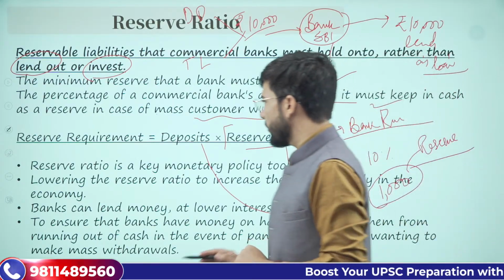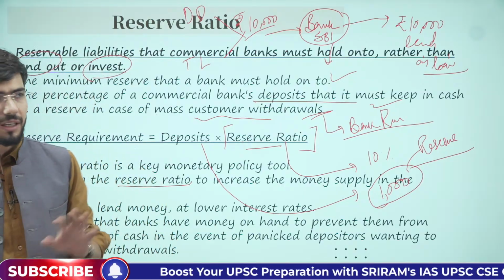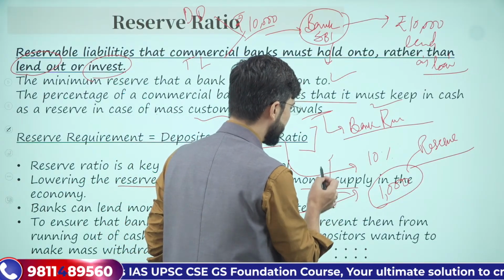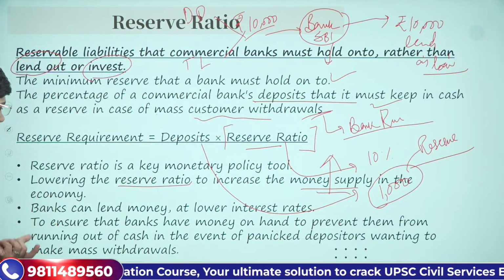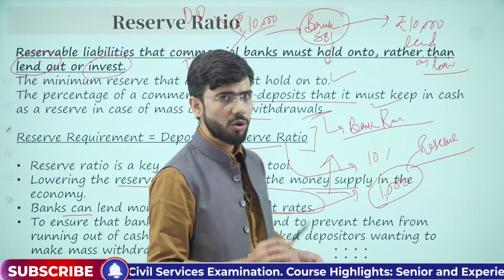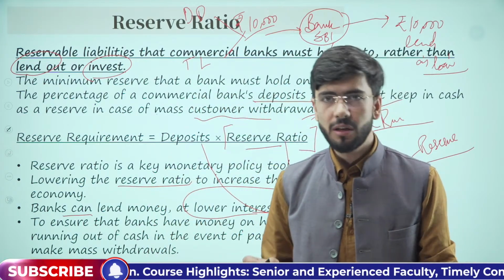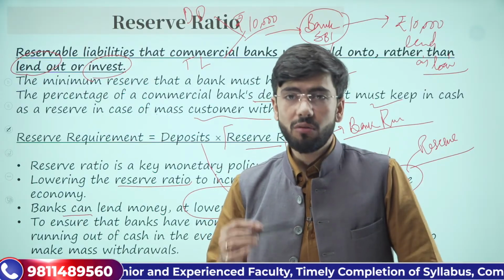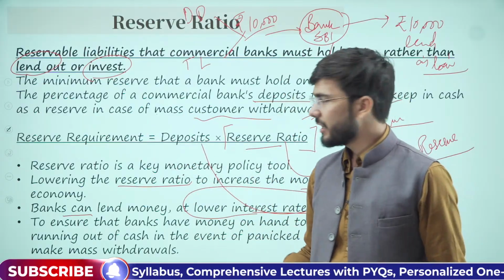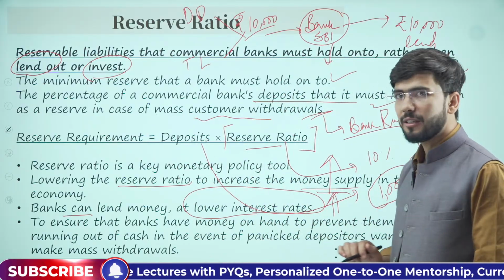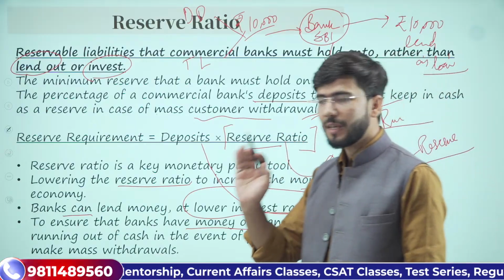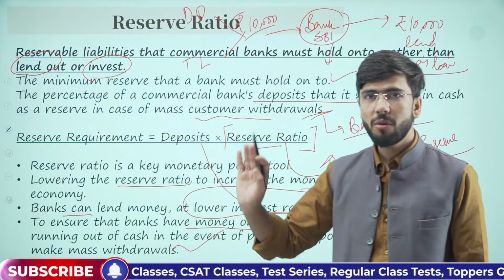Understood? Now, furthermore, if we lower the reserve ratio, the money supplied in the market will increase. Very simple concept. Again, banks can lend money at lower interest rates. If banks lend money at lower interest rates, more people will come and ask for loans. This too will increase the money supply in the market. To ensure that banks have money in hand and do not run out of cash, we will keep these reserves at an optimum level.